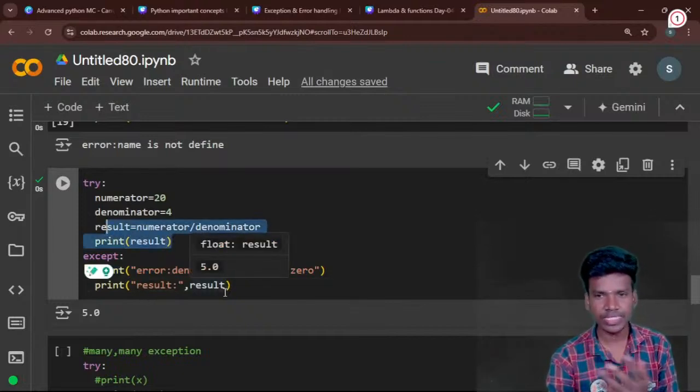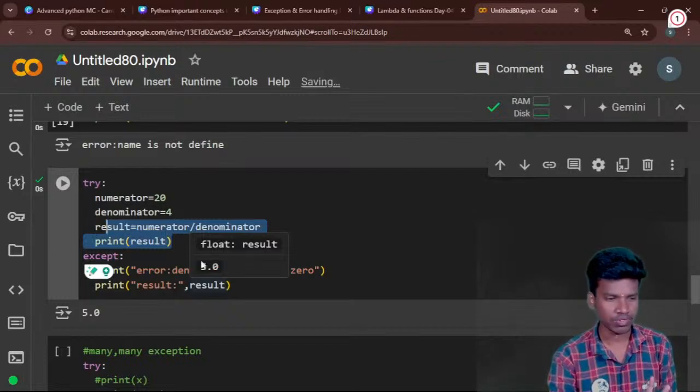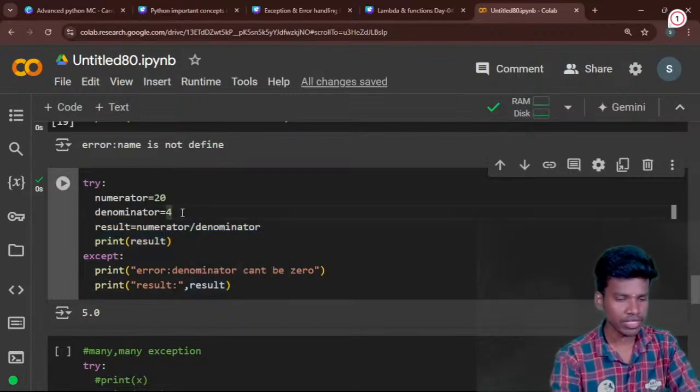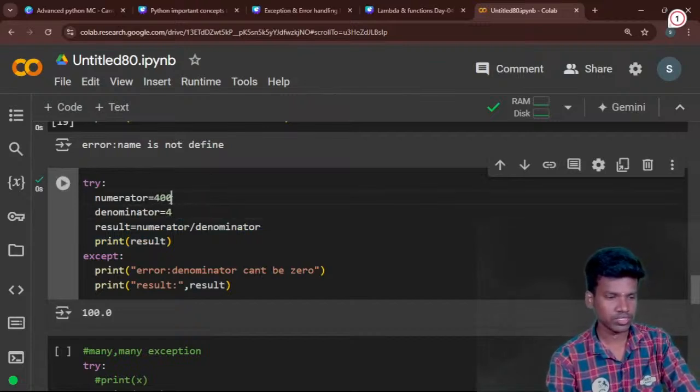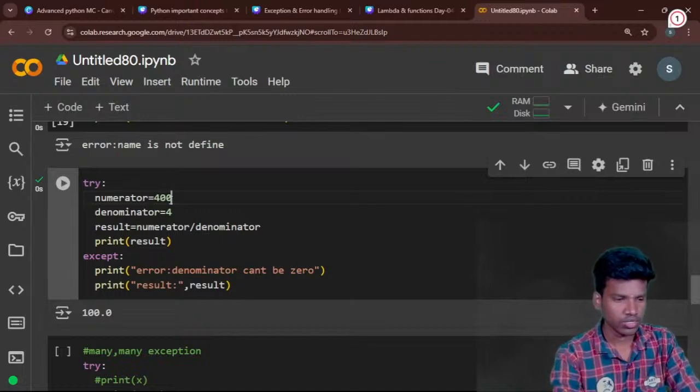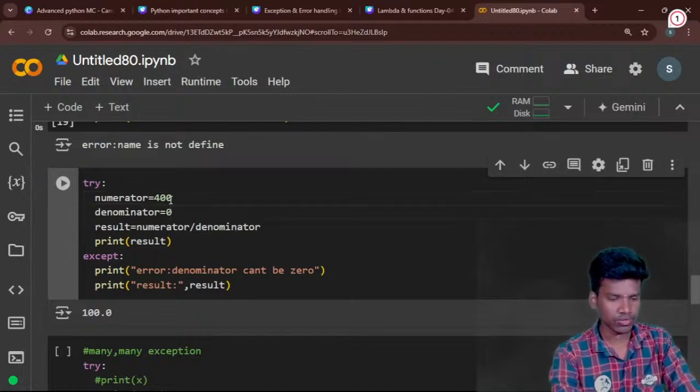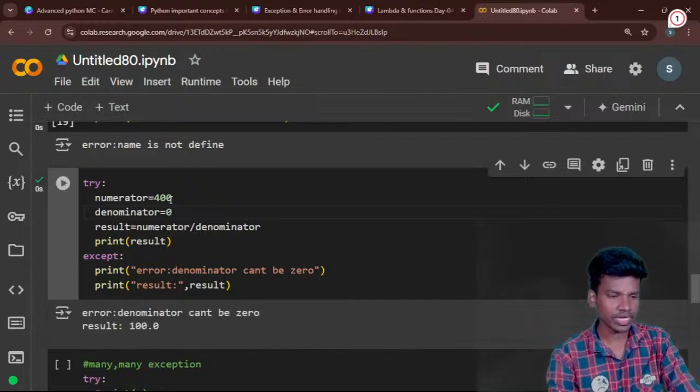Okay, so this is the example for try and except. So now again I will change the value of this one, right? 400, right? If I run this, it's 100. So now I divide by 0. Using the 0, you will get the error, right? Okay. Yeah, error: denominator cannot be 0. But the result is 100. So why?